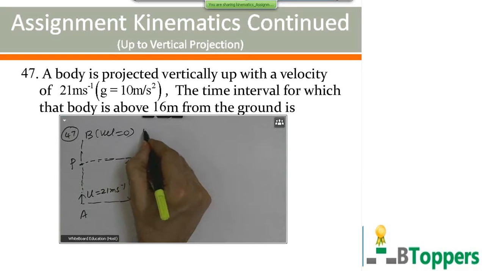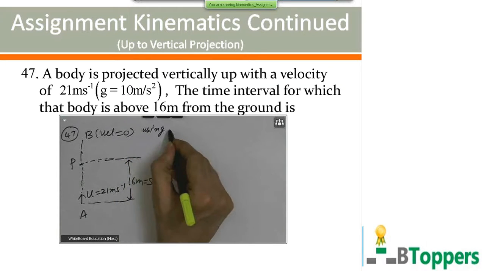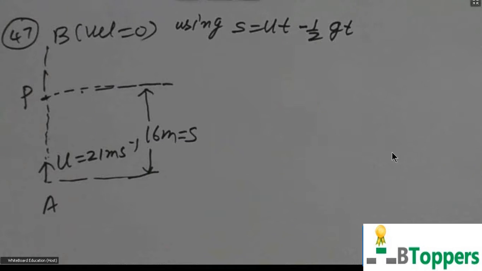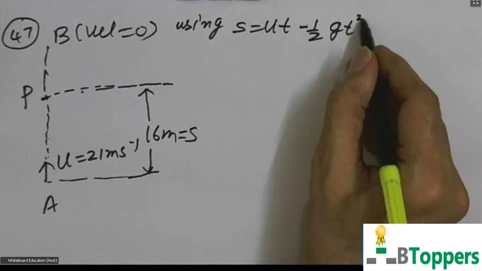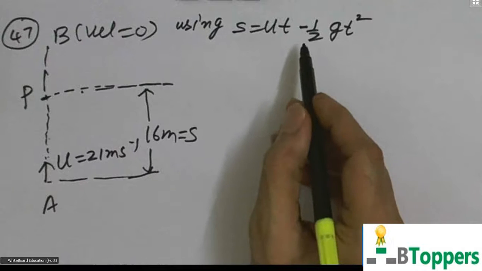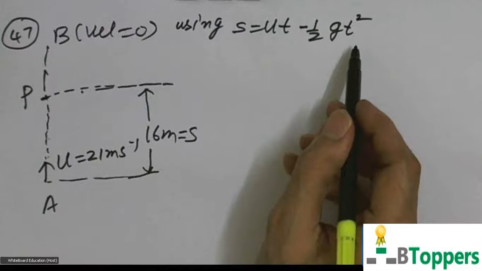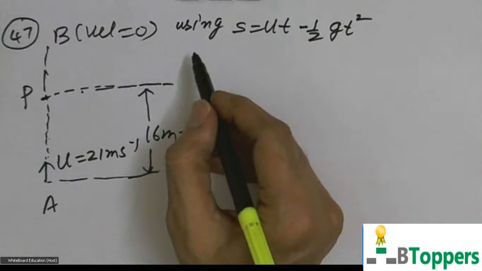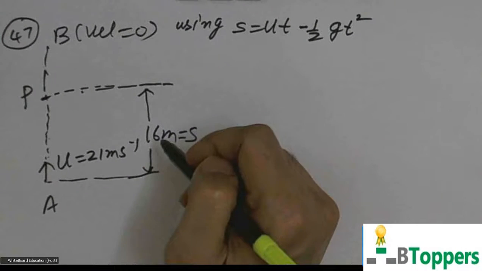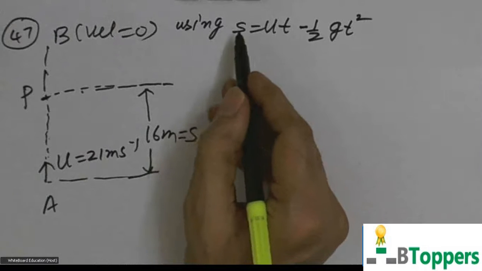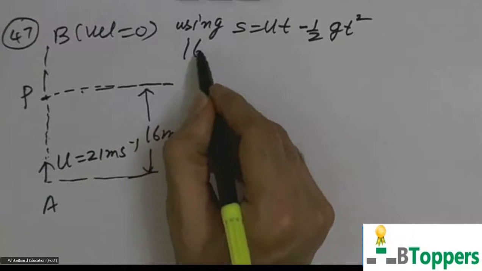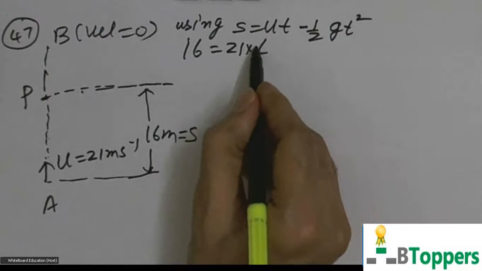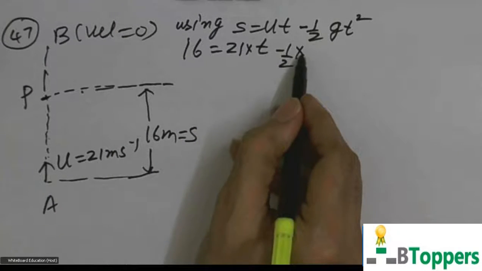If you use the equation S equal to u t minus half g t square, that means you have taken a equal to minus g. We want to find the two instants of time at which the body is at a height of 16 meters above the point of projection. Take S equal to 16 meters, initial velocity 21 meters per second, and g is 10 meters per second square.